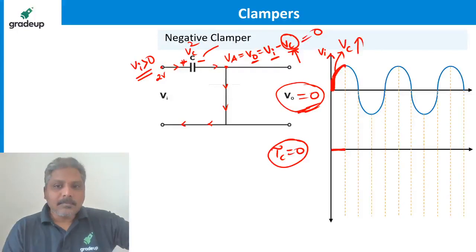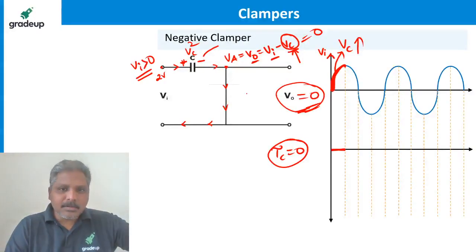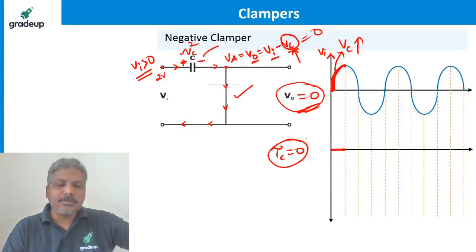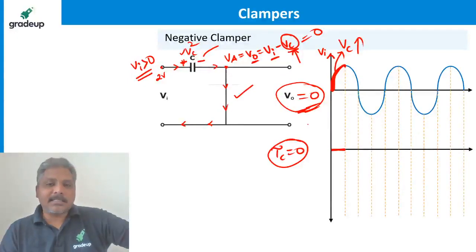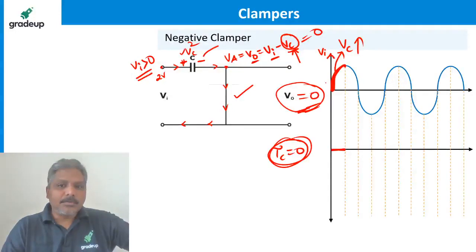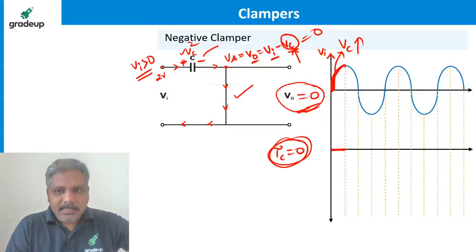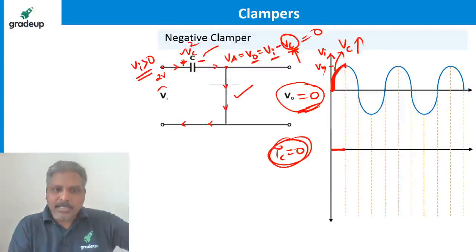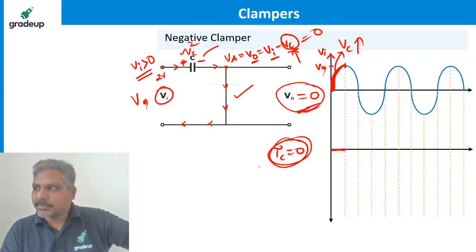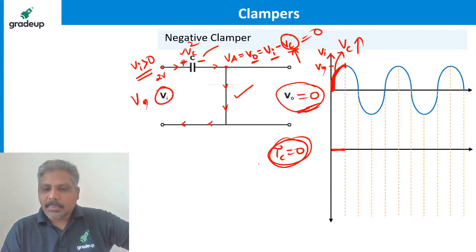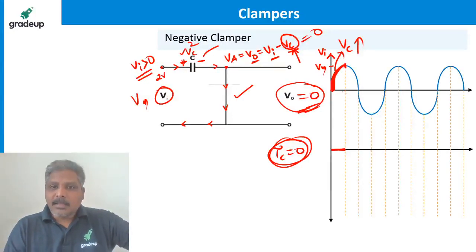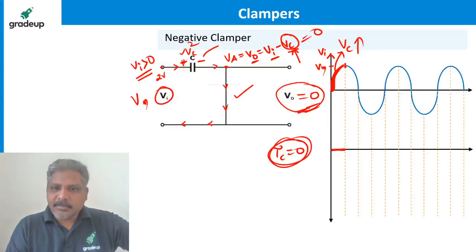Observe. Once again, when the input is greater than 0, the diode is forward biased, and the capacitor is charging to the Vi value as it is, because the time constant is 0. So when the input is increasing like this, the capacitor voltage is also increasing. So what is the output you are getting? 0. Now let us come to this point, the peak value. How much is the peak value? Vm. When the input reaches Vm, the capacitor voltage also reaches Vm.